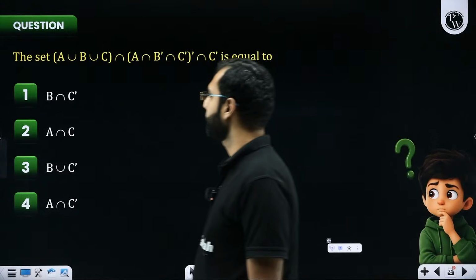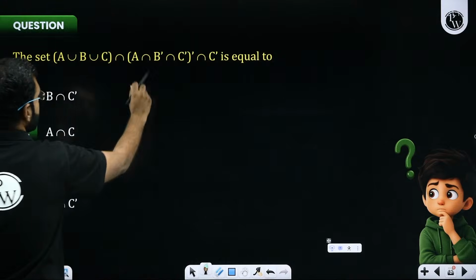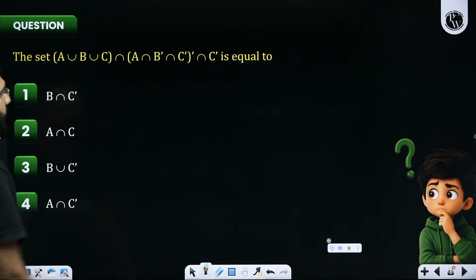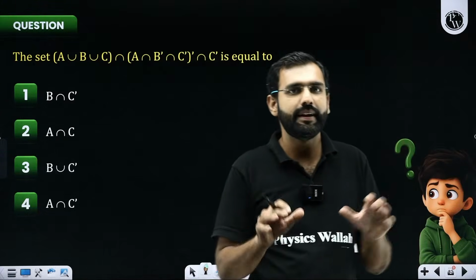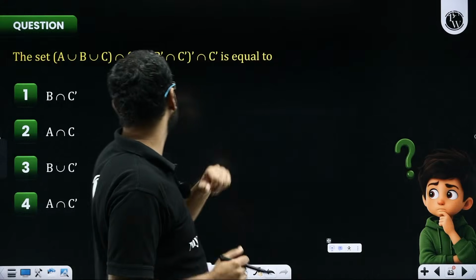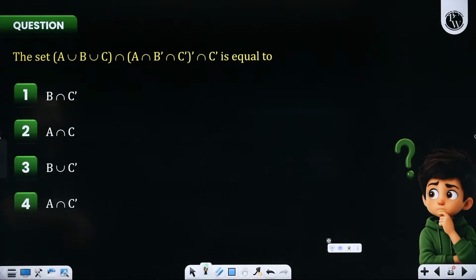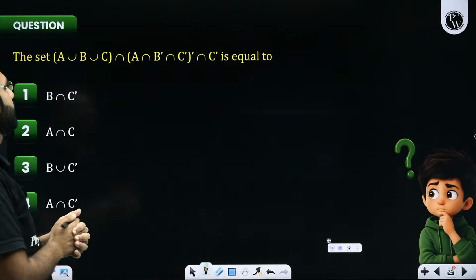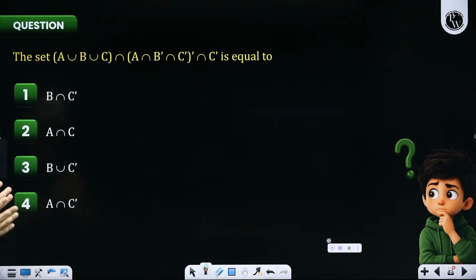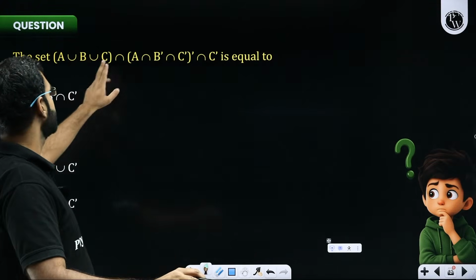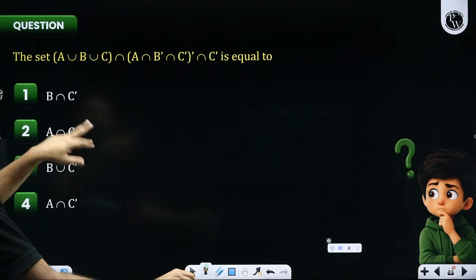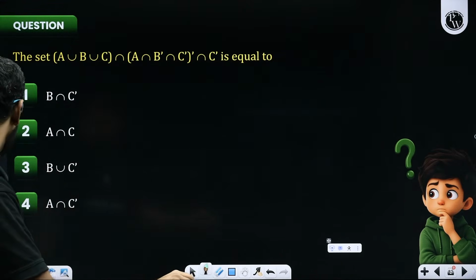Here we are. The set intersection, this is equal to what? I think the best practice would be that I simply plot it with the help of a Venn diagram, although the other method could be using the properties of distributions. I wish to say that this is A union B union C, intersection A intersection and its complement, so it will be inverted. De Morgan's law I wanted to teach first of all.